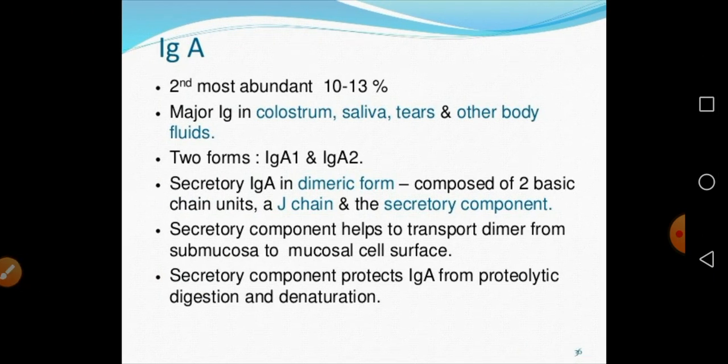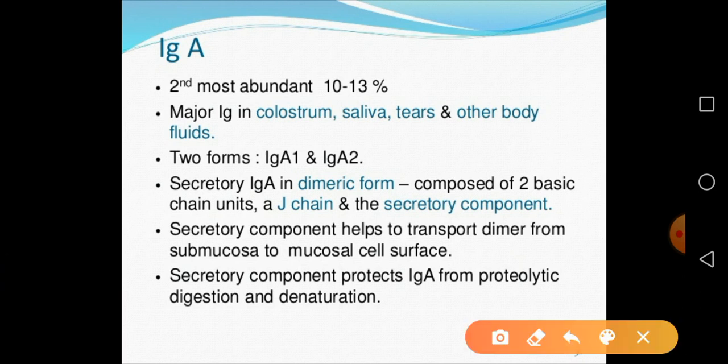Then IgA, again this is the second most abundant antibody, 10 to 13% present in plasma. This is a major immunoglobulin in colostrum, saliva, tears and other body fluids. So they have two forms, IgA1 and IgA2. So this difference, again, is due to the different conformation of the heavy chain.